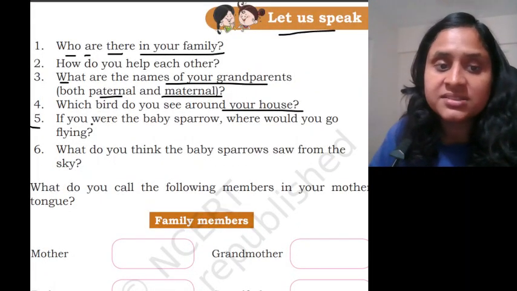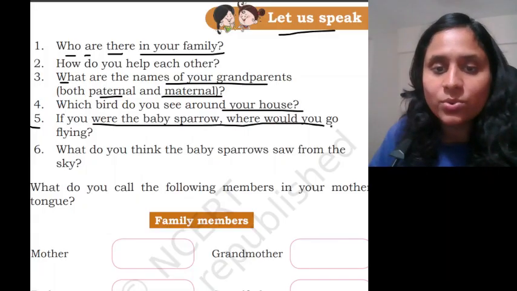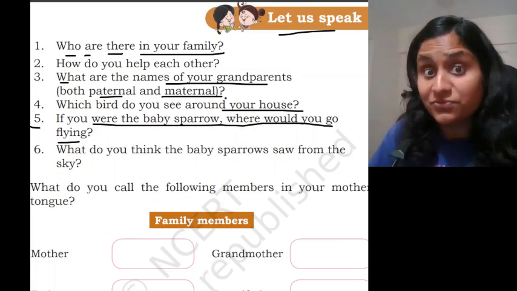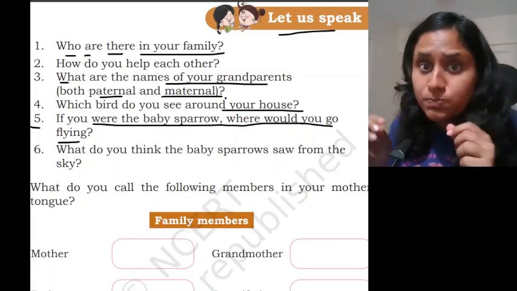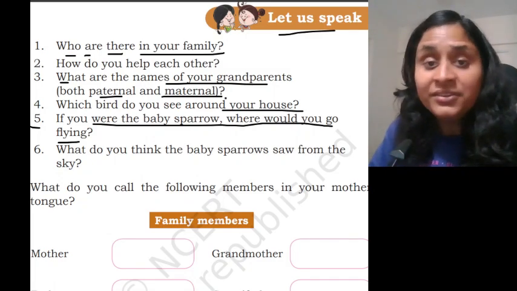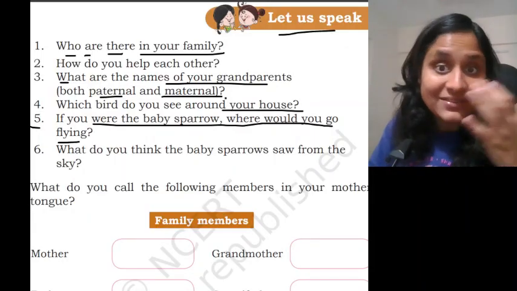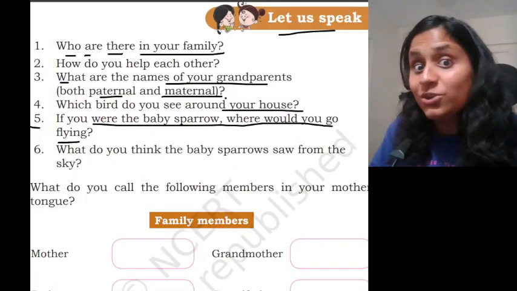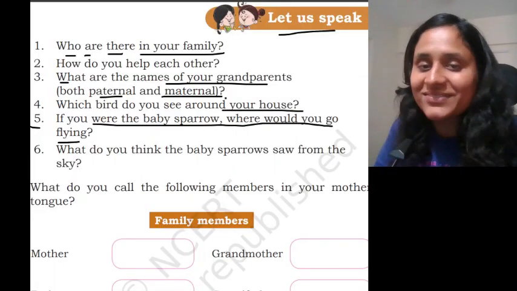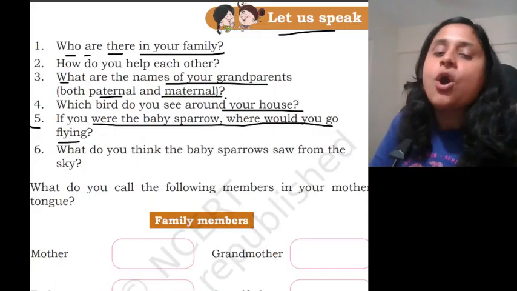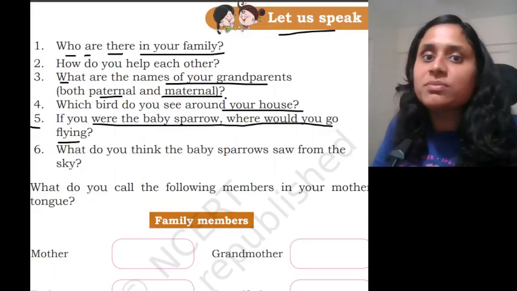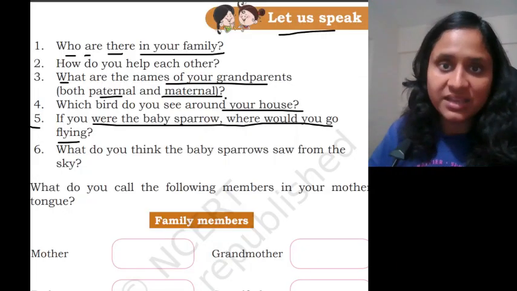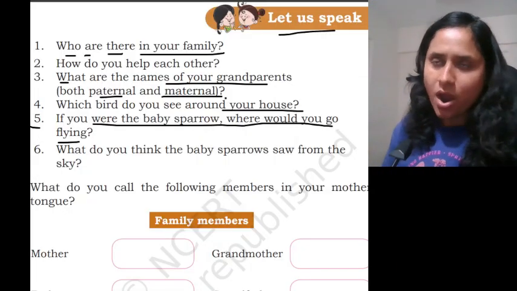The next question is, if you were the baby sparrow, where would you go flying? This is a very interesting question. If you were the baby sparrow and you just popped out from the egg and you learned how to fly, where would you go to? Will you go to another country? To Europe, to Switzerland, to Dubai? Where will you go? Or will you go to the mountains or to the beaches? Tell me, what do you like more? Mountains, beaches, or other country?